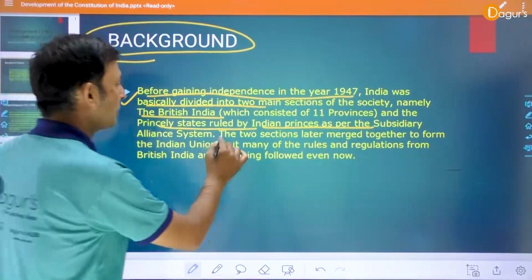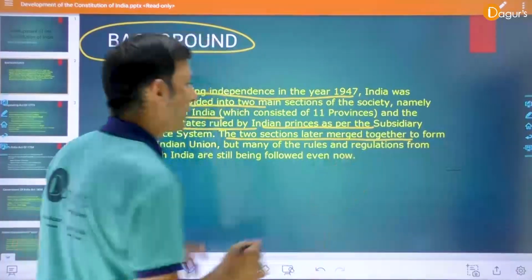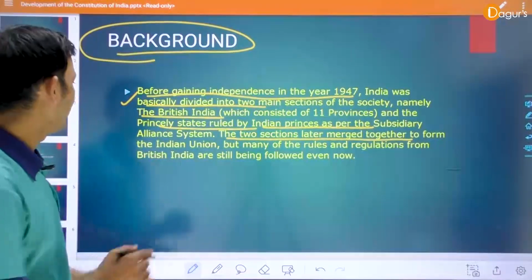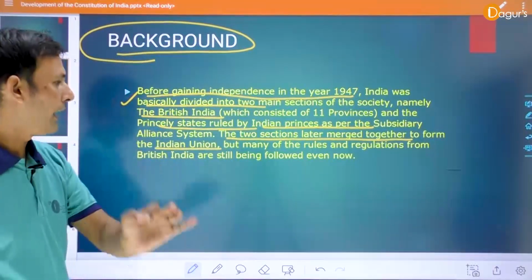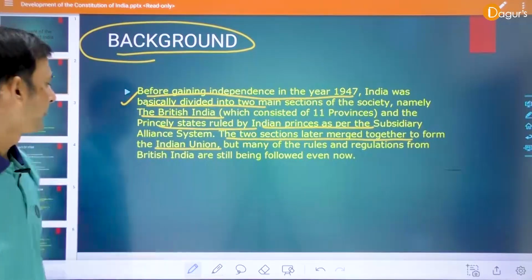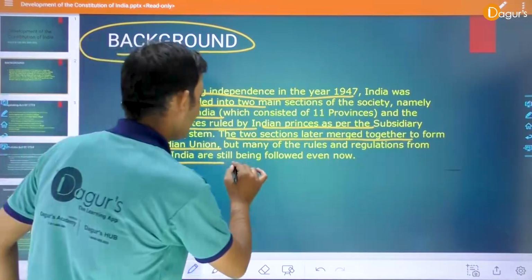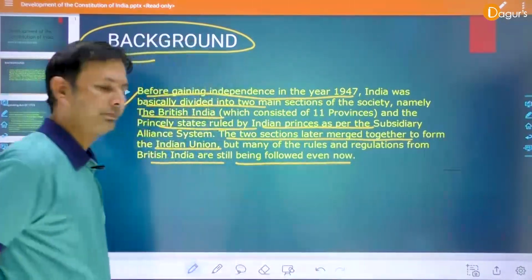The two sections later merged to form the Indian Union, but many of the rules and regulations from British India are still being followed even now.